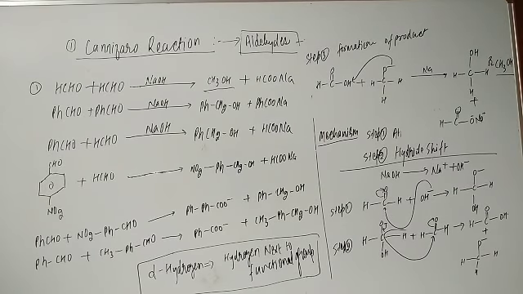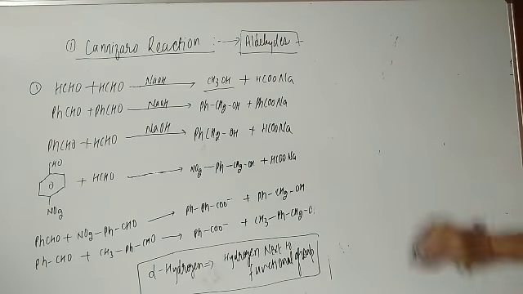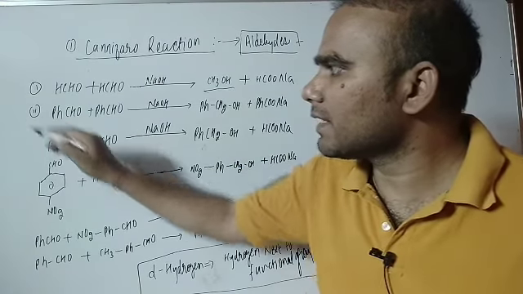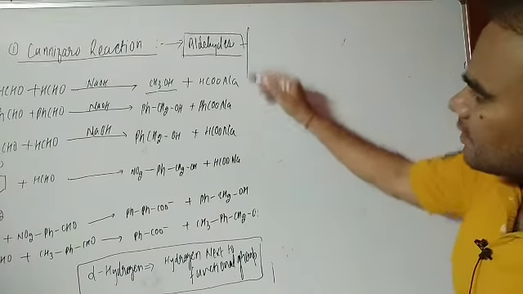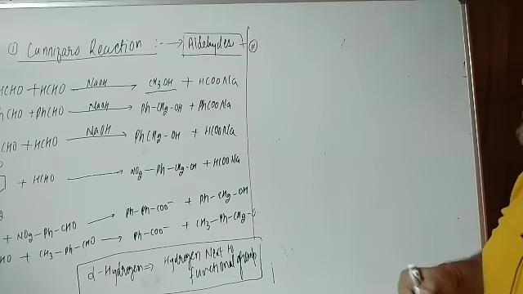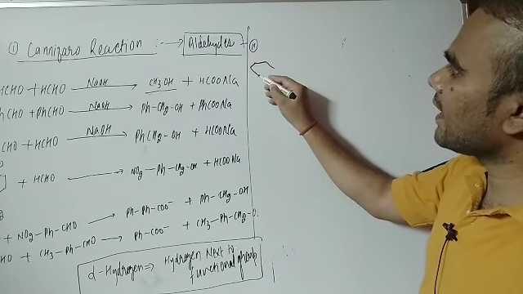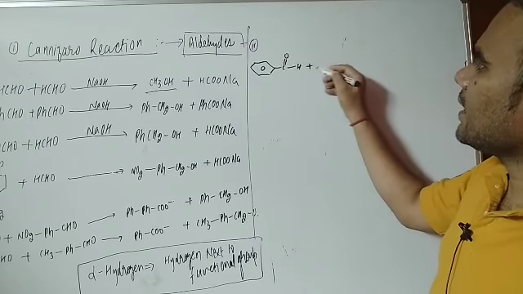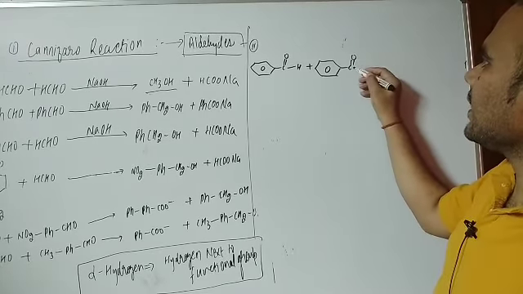Now what we are going to do, student, is solve the mechanism of the second reaction. All the reactions have a similar mechanism, students. The first reaction we already explained. Now we are going to explain the second reaction. So here is benzaldehyde, students. You can write benzaldehyde like that, in the extended version, C double bond O, and here is H, and again the same benzaldehyde, C double bond O, and here is H.